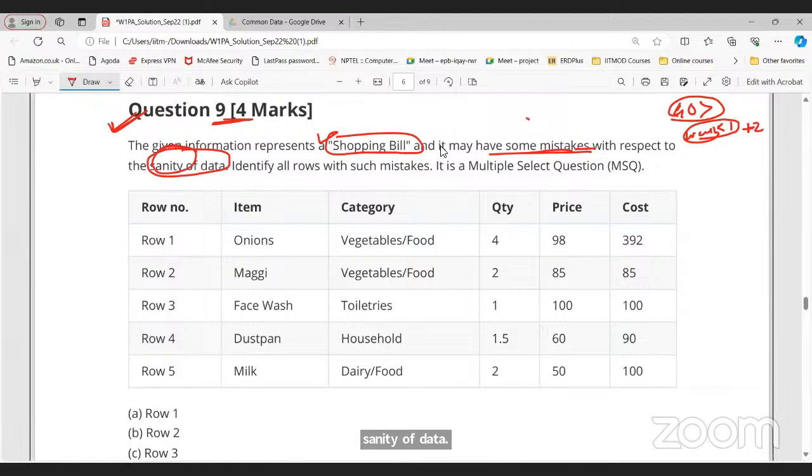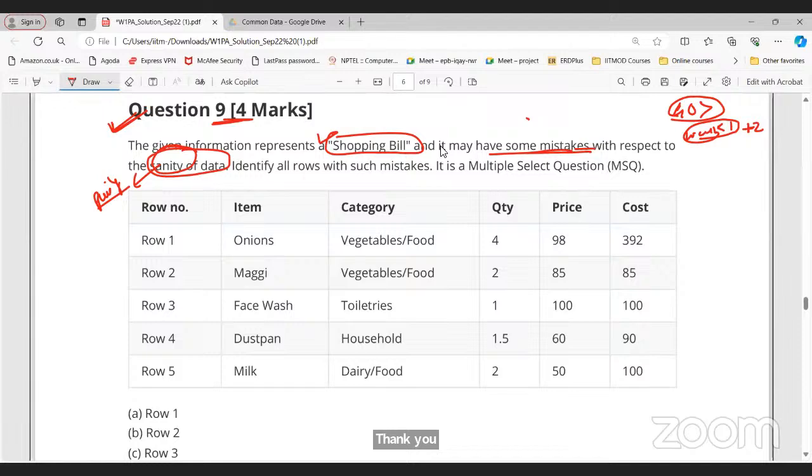Any error. Sanity is something that makes sense. The purity of data means data should be correct, right? Yes, sir.